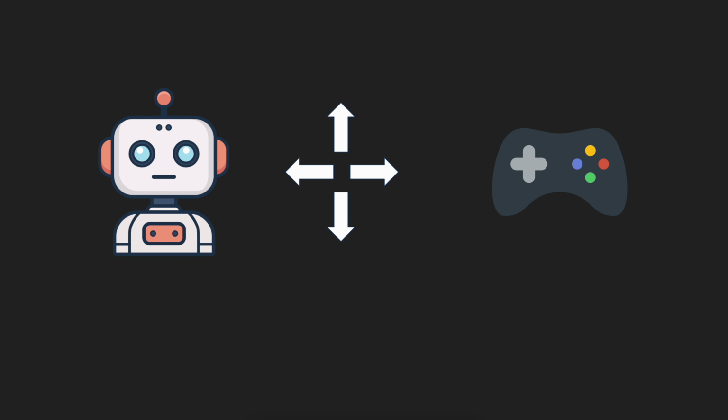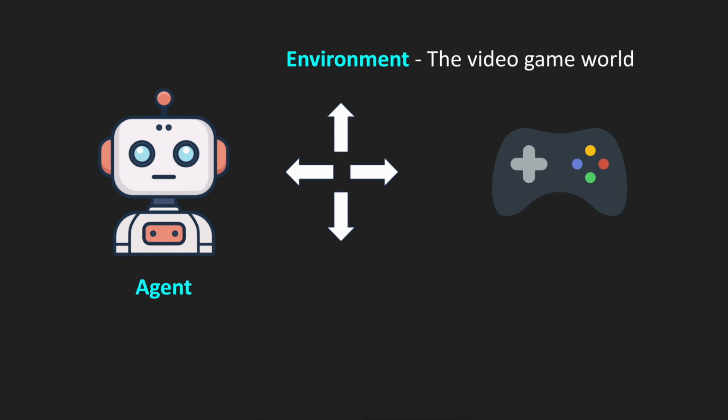Exactly the same way, a computer also learns to play a game. We call it an agent. The agent plays a game, and after a while it learns and develops a certain strategy. In reinforcement learning, the agent plays a game in the environment. An example of that for playing a game would be the video game world. After a while an agent develops a strategy. We call it a policy. Basically the same way that we develop a strategy when we are playing a game.